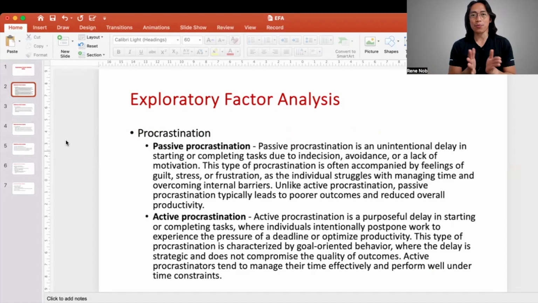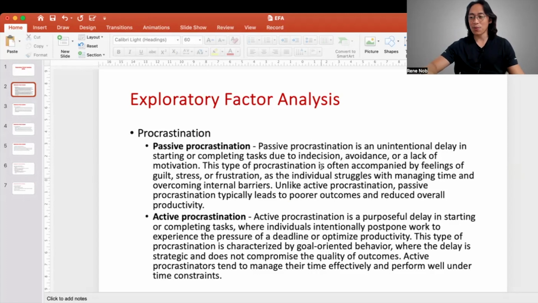So for the purpose of demonstration, the variable that we will talk about today is procrastination. We all know what procrastination is to some extent, but some argue that what we know as procrastination is actually just one side of the story, and specifically that is passive procrastination. And some argue that there is another kind of procrastination which is more productive or at least more strategic, and it's referred to as active procrastination. And these two comprise the two dimensions of procrastination.